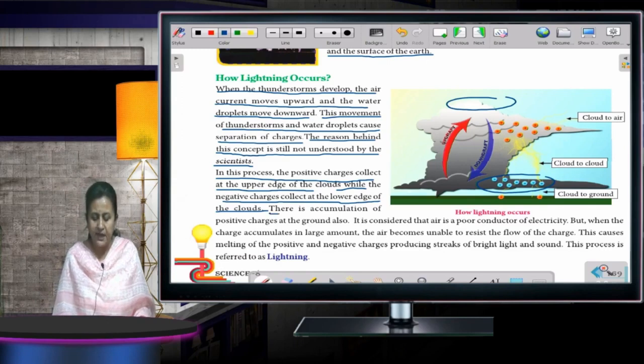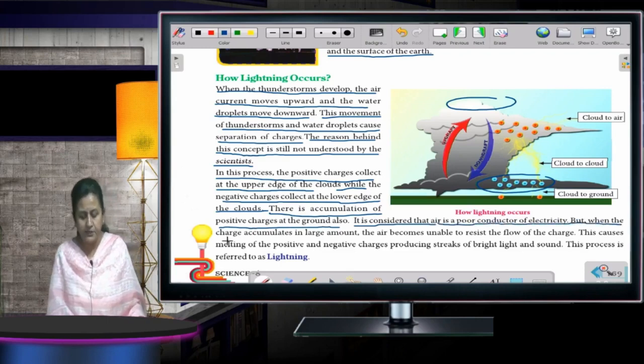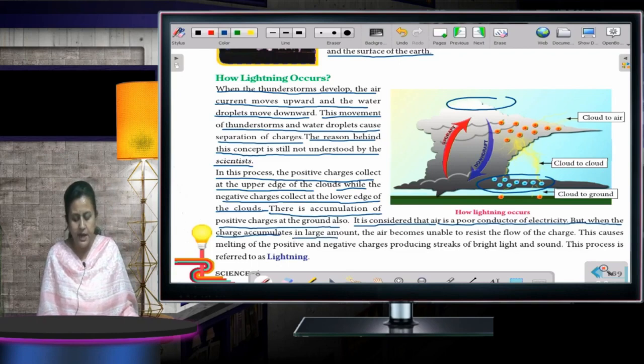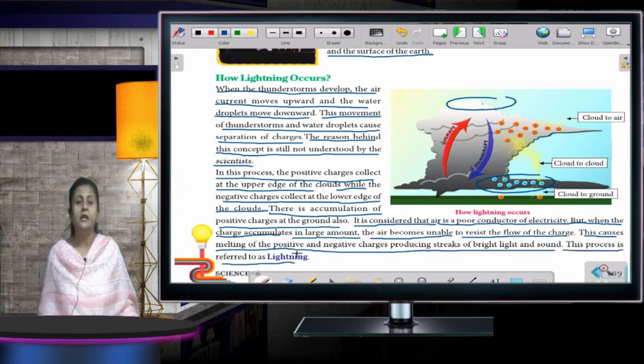There is accumulation of positive charge at the ground also. It is considered that air is a poor conductor of electricity, but when the charge accumulates in large amounts, the air becomes unable to resist the flow of the charge. This causes meeting of positive and negative charges, producing streaks of bright light and sound. This process is known as lightning.